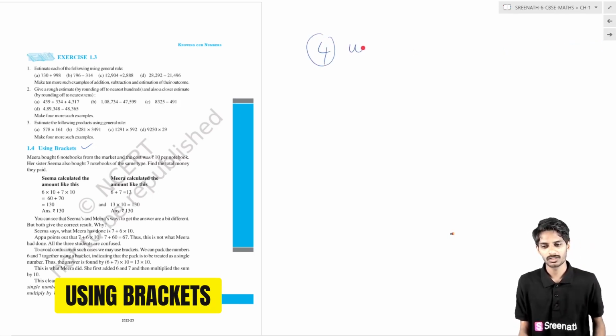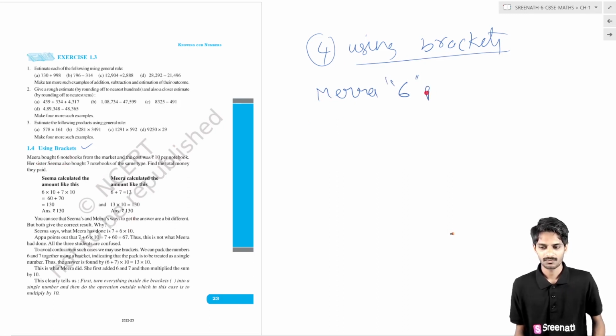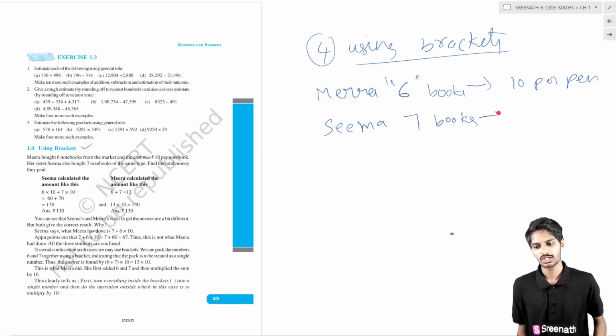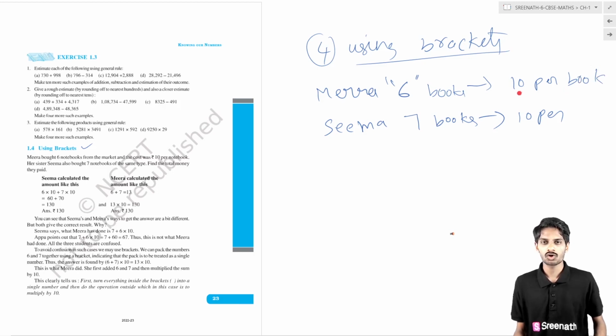The next topic is the 4th topic, using brackets. When do you have to use brackets? Meera bought 6 pens, each pen costs 10 rupees. At the same time, Seema also bought 7 books from the same shop, and each book costs 10 rupees.